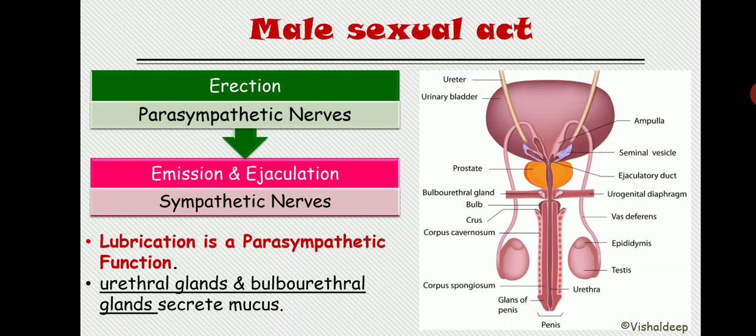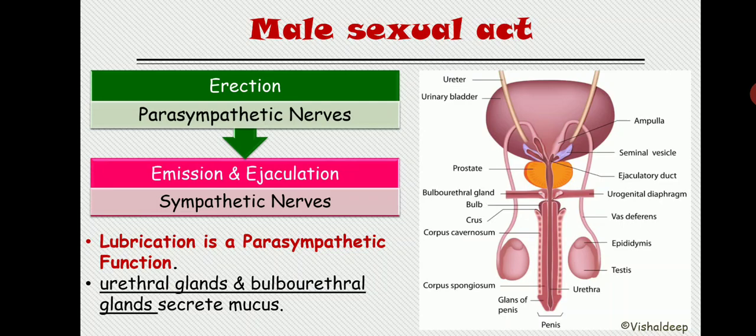So during sexual stimulation, the parasympathetic impulse will be high and it causes urethral gland and bulbourethral gland to secrete mucus, and this mucus will eventually flow through the urethra and aid the lubrication during the coitus or sexual intercourse. But remember that most of the lubrication during sexual intercourse will be provided by the female sexual organs, the secretion of the vagina, secretion of the cervix.